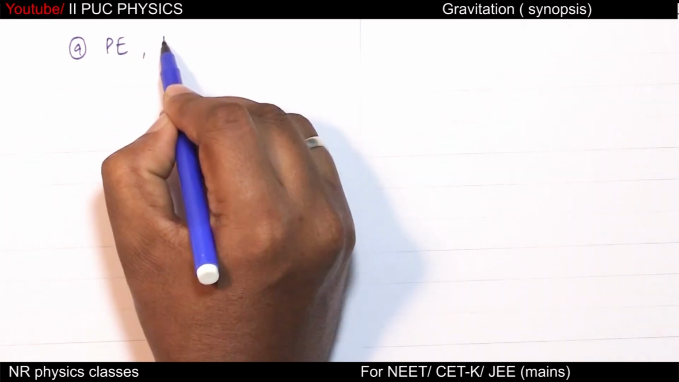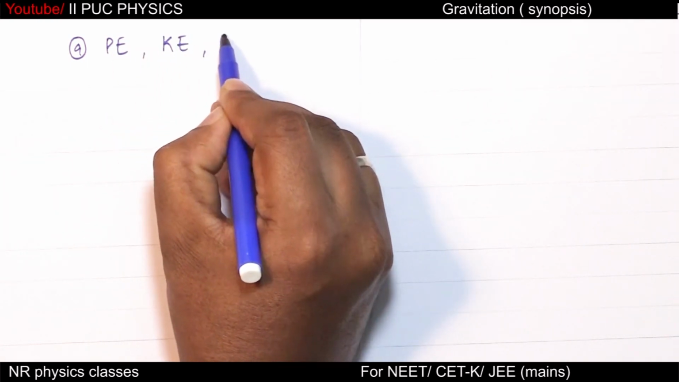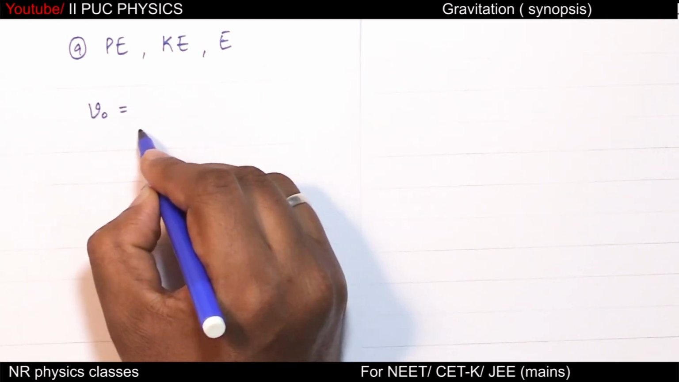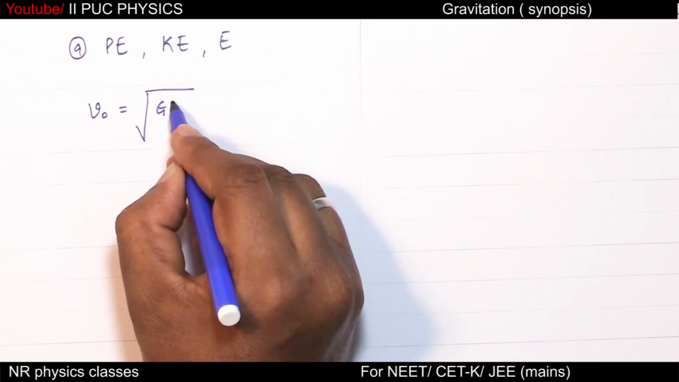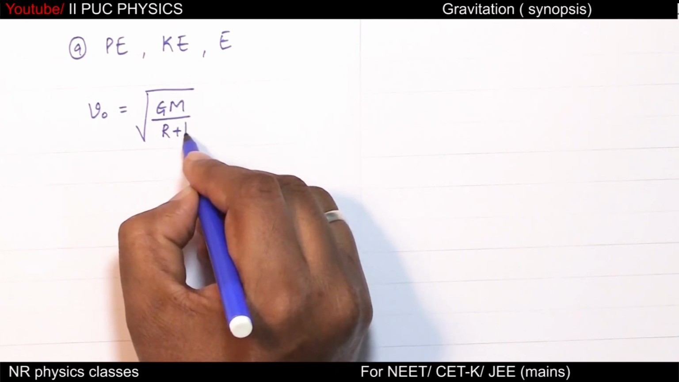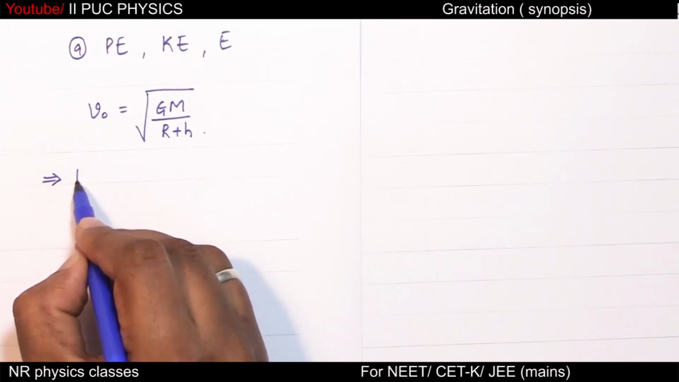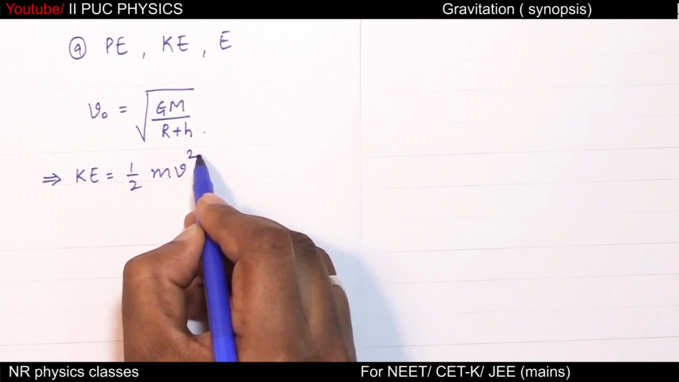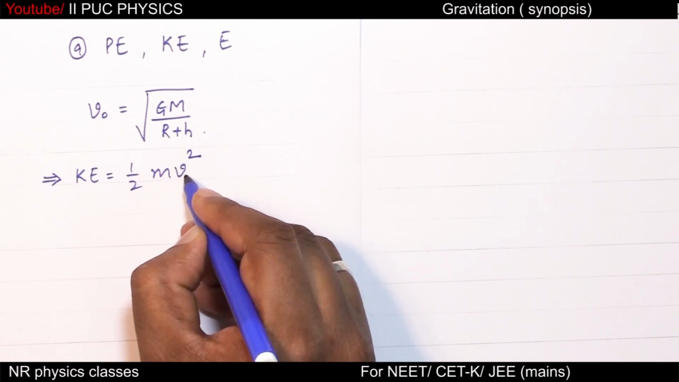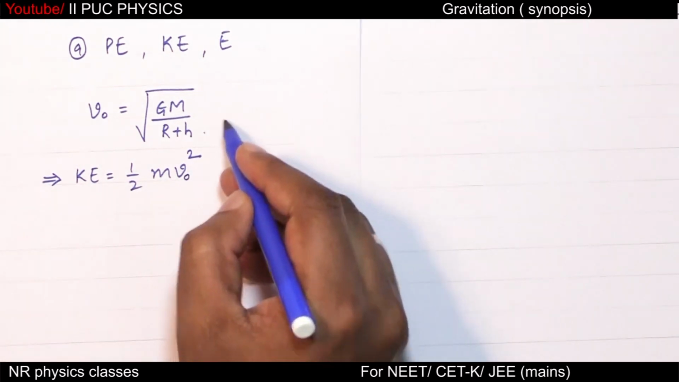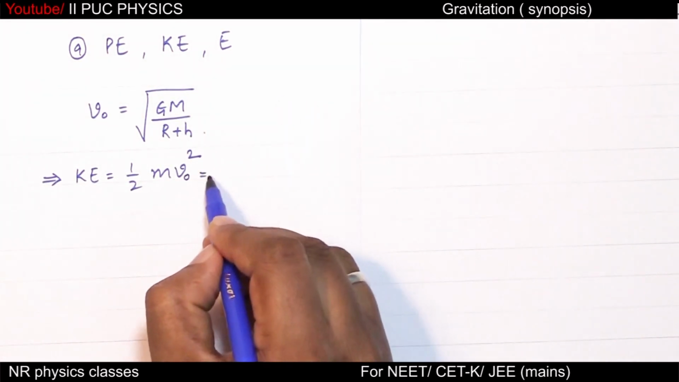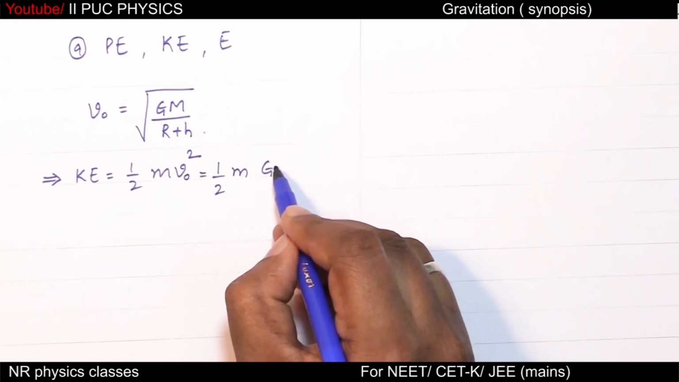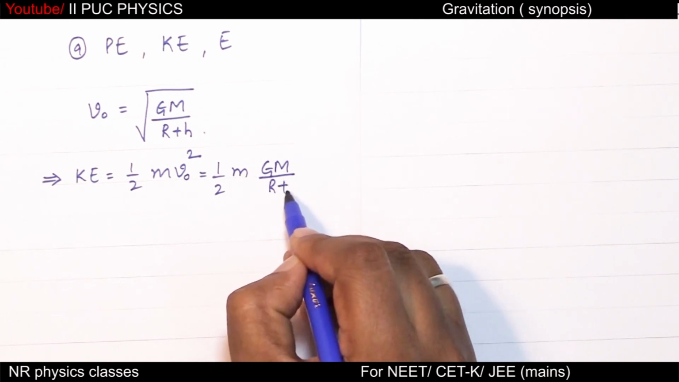Potential energy, kinetic energy, and total energy of a satellite. Orbital velocity is given by root of GM by R plus h, implies kinetic energy equal to half m v square. This v square is orbital velocity because satellite will be revolving, equal to half m v naught square, which is GM by R plus h.